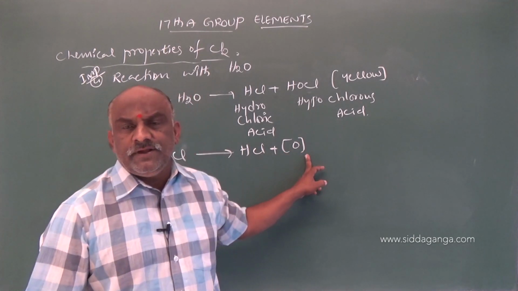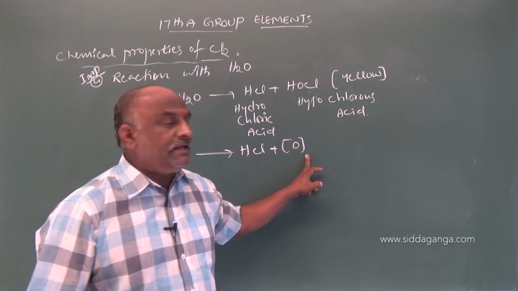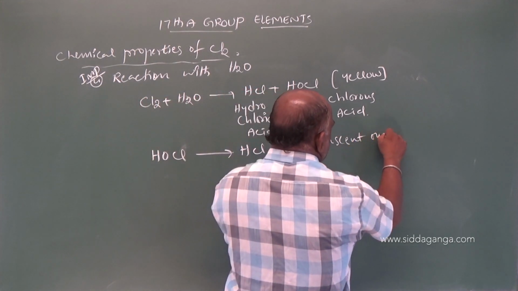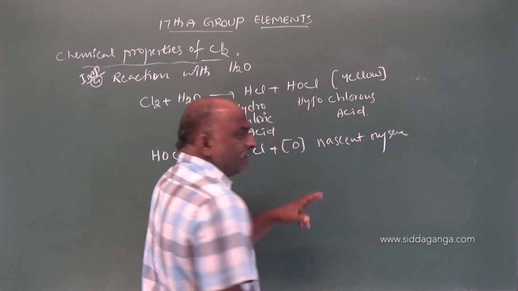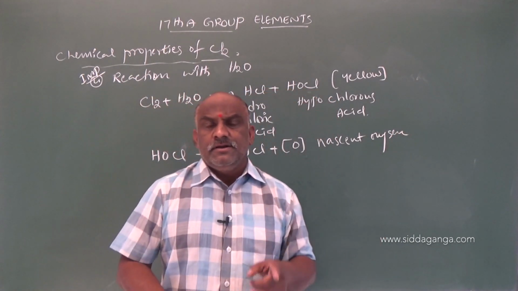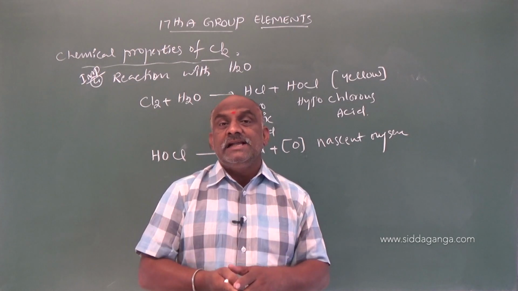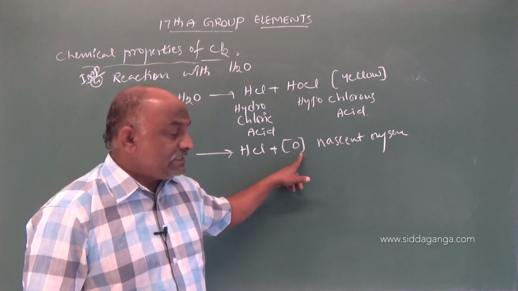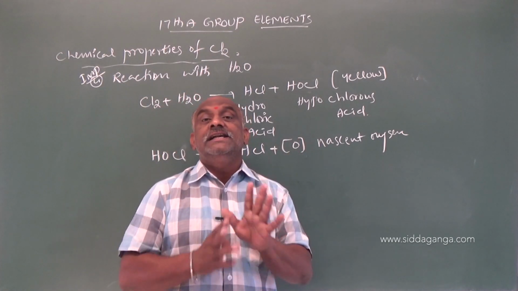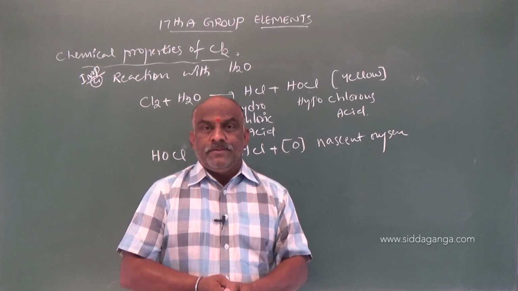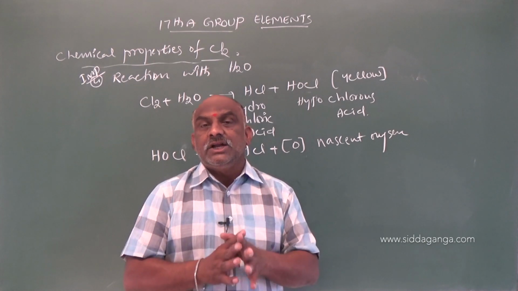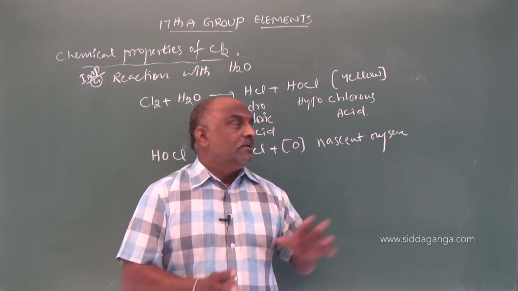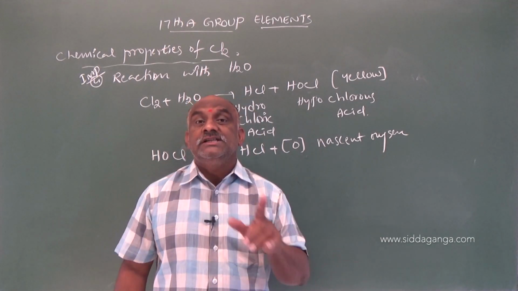This point was very important: nascent oxygen. So here, what will be the use of this nascent oxygen? Nascent oxygen is used as a bleaching agent, and nascent oxygen acts as an oxidizing agent. Due to that, moist chlorine acts as a bleaching agent or oxidizing agent.